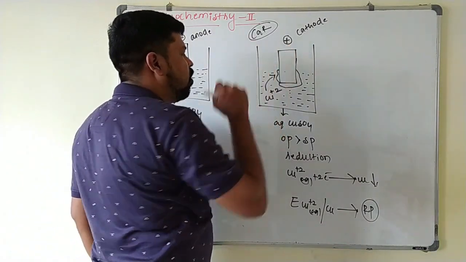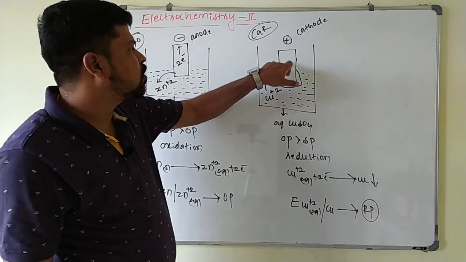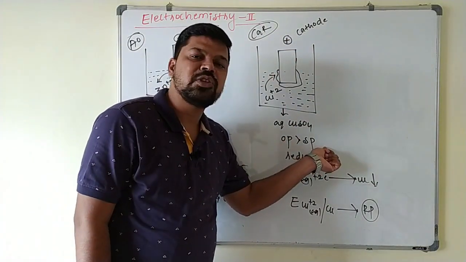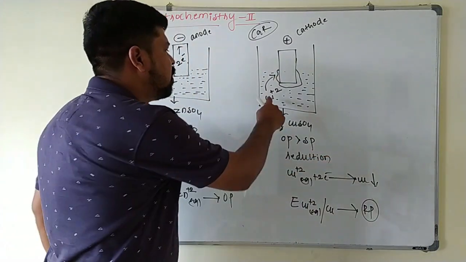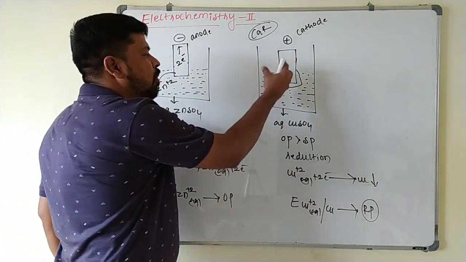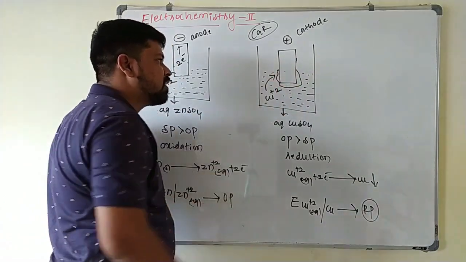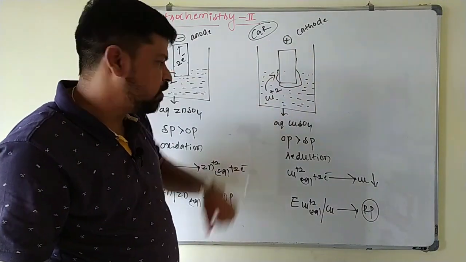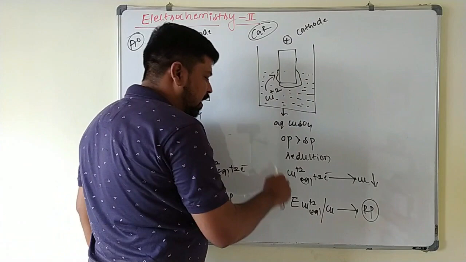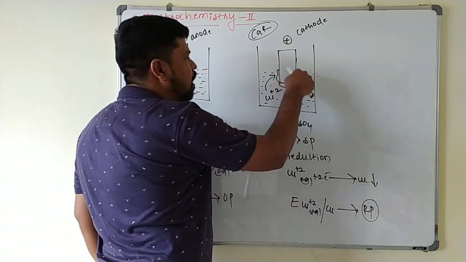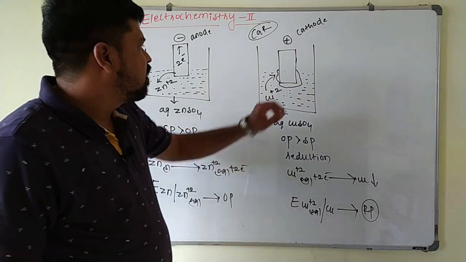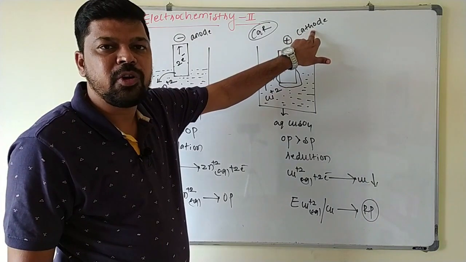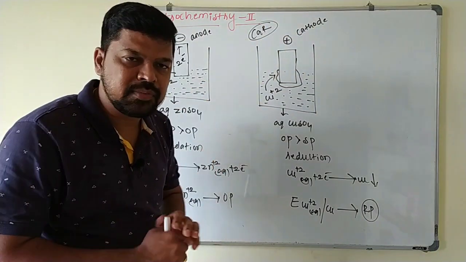Similarly, if I put a copper rod in the copper sulfate solution, this rod acquires positive charge, because for this system osmotic pressure is greater than solution pressure. Here reduction takes place. These Cu2+ ions are deposited at the electrode by capturing 2 electrons from this electrode, so that only positive charge is left in the electrode. Hence it acquires positive charge. Copper is undergoing reduction, gaining 2 electrons, and copper is deposited on this electrode. Here reduction takes place, and it acts as the cathode. Always keep in mind, at the cathode reduction takes place.